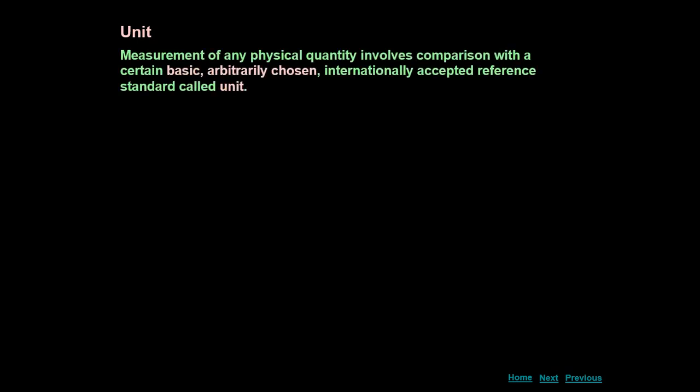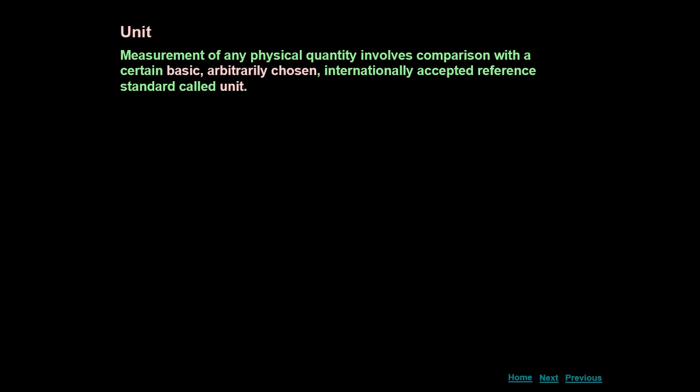Now, after discussing quantities and physical quantities, let us discuss the units. What is a unit? Measurement of any physical quantity involves comparison with a certain basic, arbitrarily chosen, internationally accepted reference standard called unit.